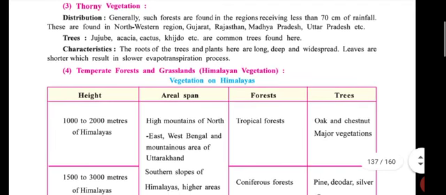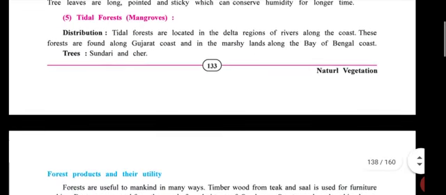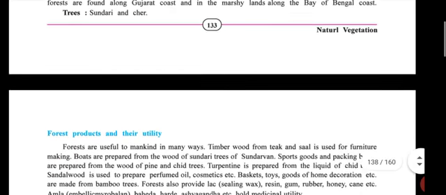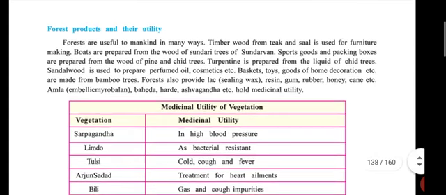And fourth also. I hope you can cope with this speed. Okay, done. Good. So now we are moving on to the next topic, forest products and their utility.